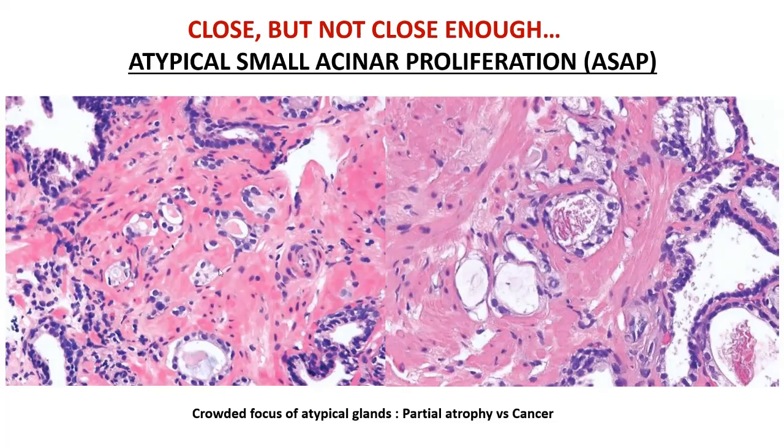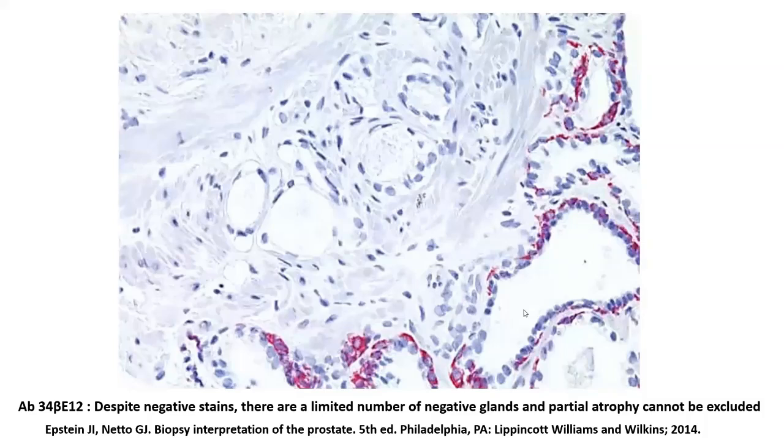So in this particular case, as you see, these glands within this particular focus have raised the issue of a partial atrophy versus a cancer. You use immunohistochemistry, but in this particular case you haven't used the PIN4 cocktail, you have used the 34 beta E12, that is the HMWK.